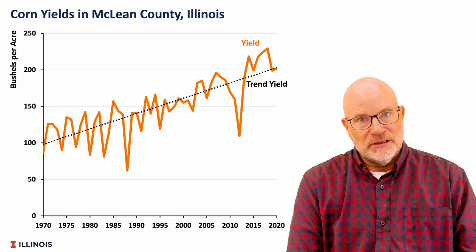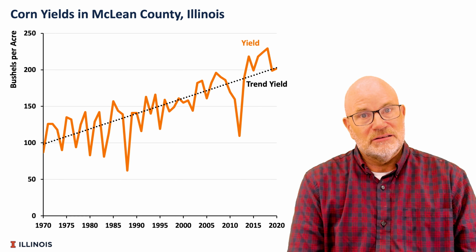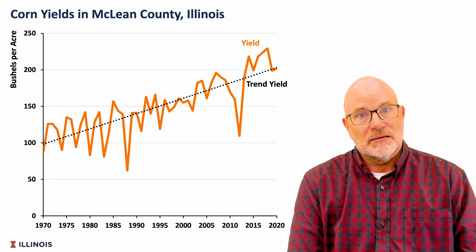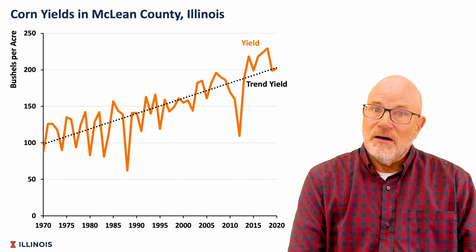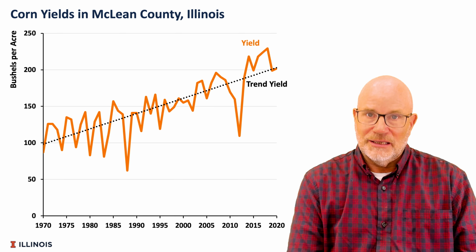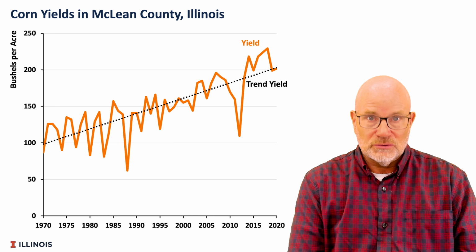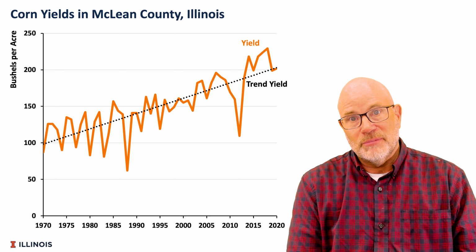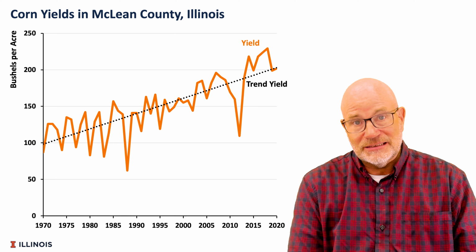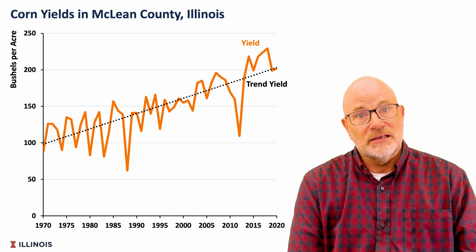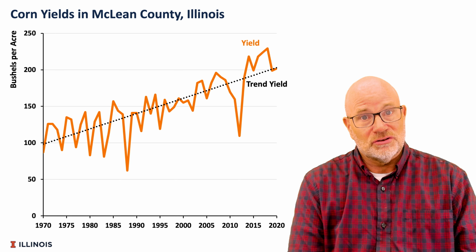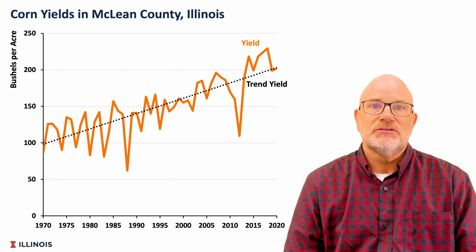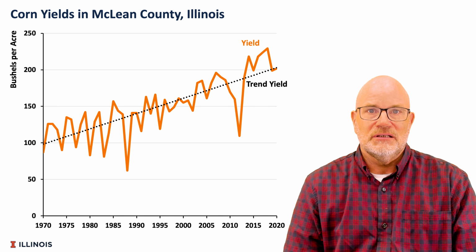As yields increase, typically before the Trend-Adjusted Yield Endorsement, the APH yield used to set crop insurance guarantees was based on a 10-year average. However, a 10-year average understates true expected yields when trends are increasing. In McLean County, for instance, trends have been increasing by 2.14 bushels per year. Simply averaging historical yields does not take into account that increase in yields.